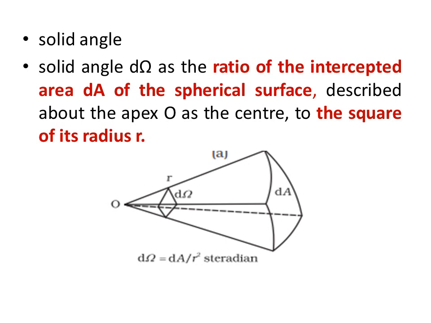So dA by r square gives the solid angle. So the solid angle d omega is equal to dA by r square, whereas plane angle d theta is equal to ds by r. I hope you understand well.